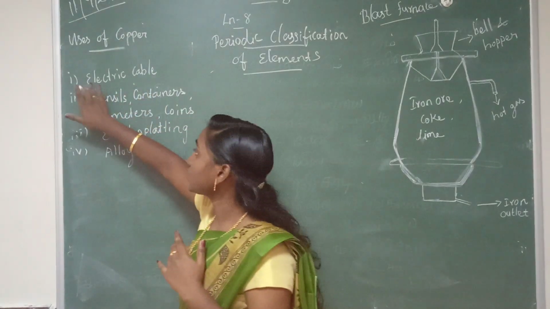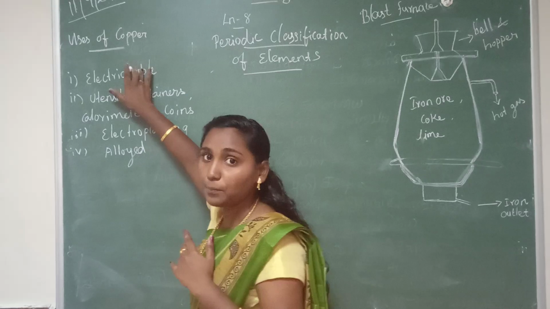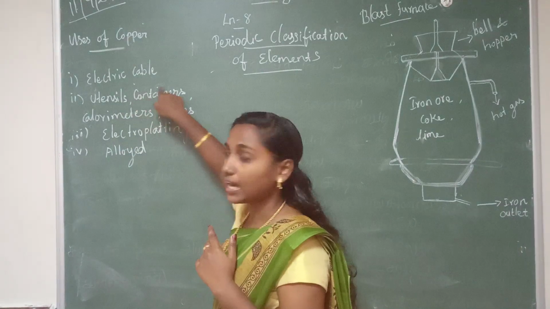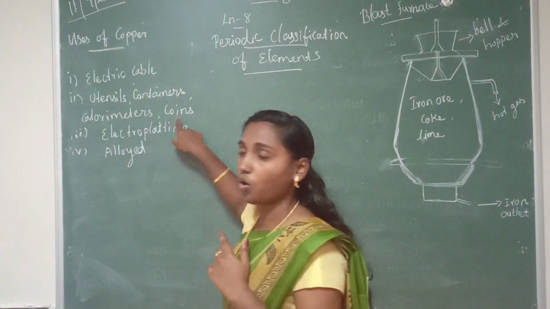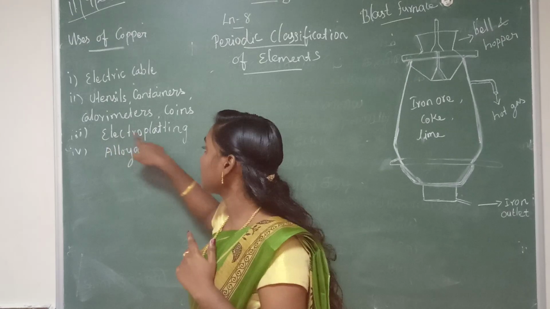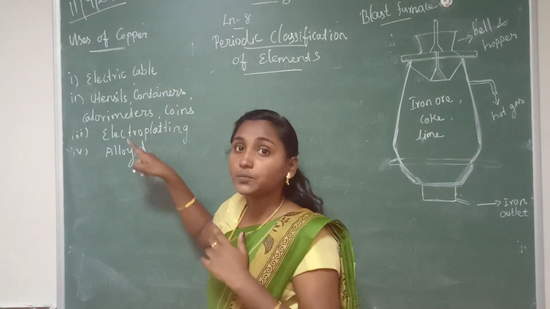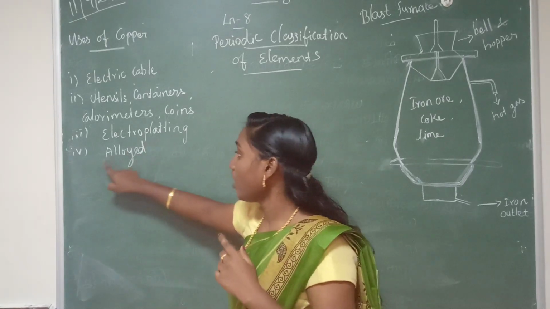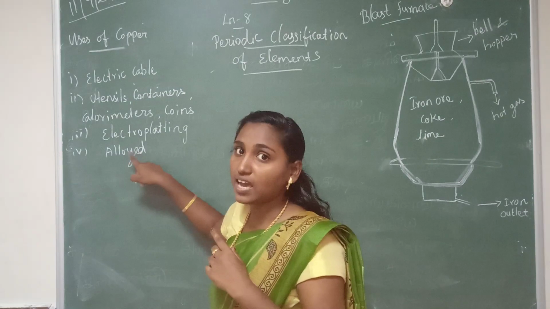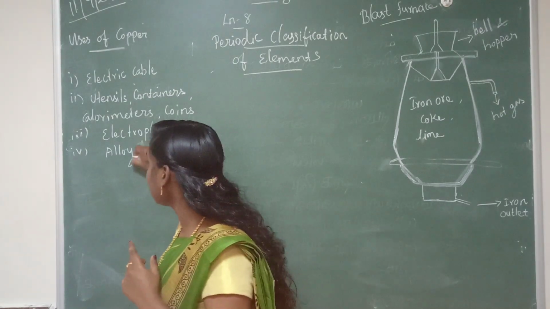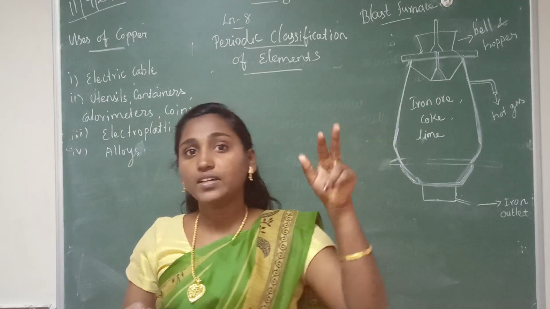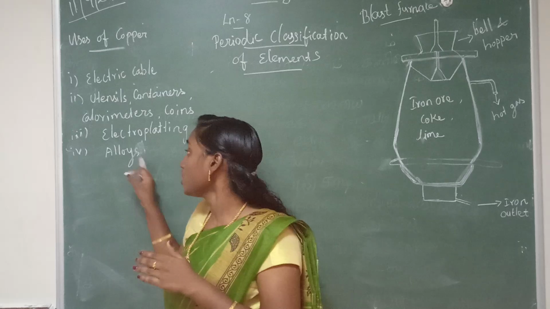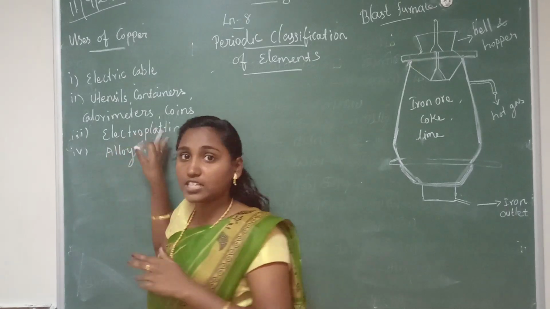So the first use: it is used in the manufacturing of electrical cable and other electric appliances. Second use: utensils, containers, calorimeters and coins. Third use: electroplating, which is a process to coat one metal over another metal. The last: it is used in alloys. Alloys means copper with gold, that is a type of alloy, and copper with silver, that is also a type of alloy. Have you understood the uses?